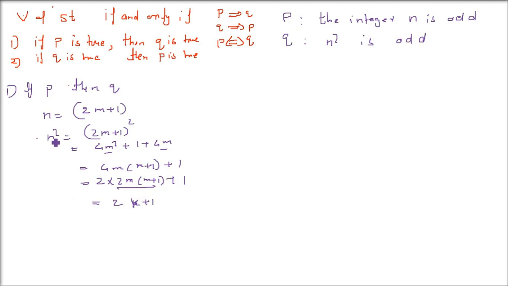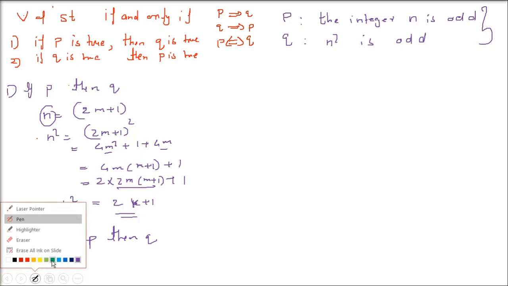If the integer n is odd, which we assumed, we found that n square is odd, that is Q is also true. We say P is true, the integer n is odd, and we found n square is also odd, that is, if P then Q. So the first thing is proved. We have to check the validity of the statement if and only if, and the first thing we have already done: if P is true then Q is true.